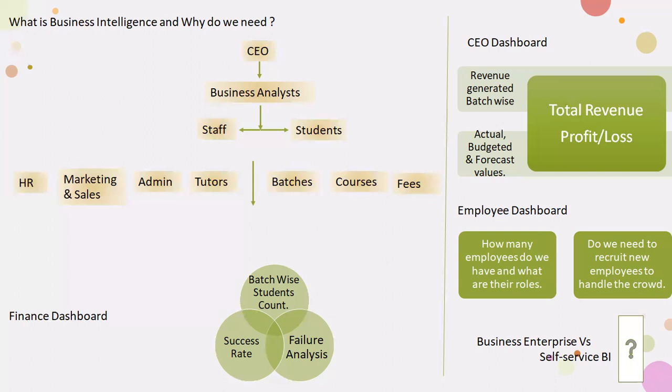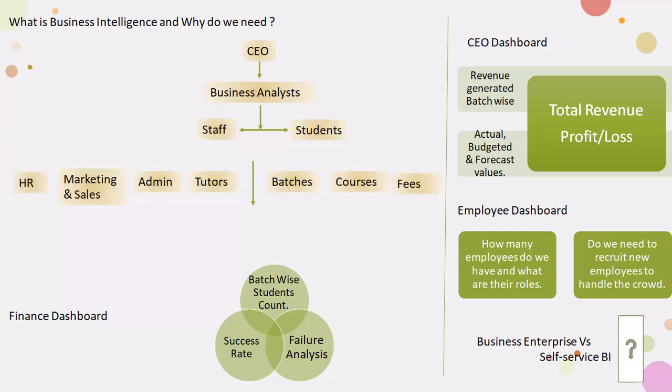With this report, this is what business intelligence is. Simply put, business intelligence is giving the CEO the ability to take business decisions on his own, without going here and there, just sitting in front of the system and viewing this report, and then he can take the business decisions, and from there he can improve the business. The motto of business intelligence is to improve the business by taking decisions through this report. This is what business intelligence is.